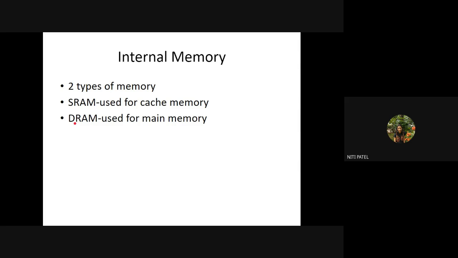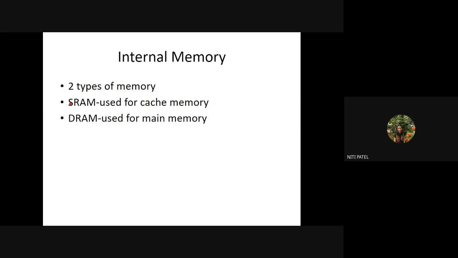What do you mean by static and what do you mean by dynamic? Ma'am, static means it remains the same. Yes, static means constant, and dynamic means it keeps on changing. Now your computer understands only one language, which is binary.